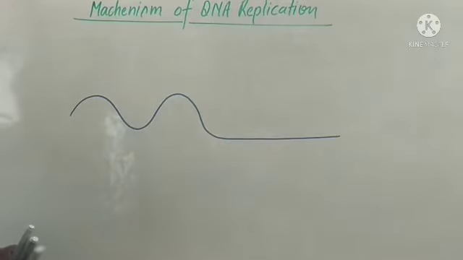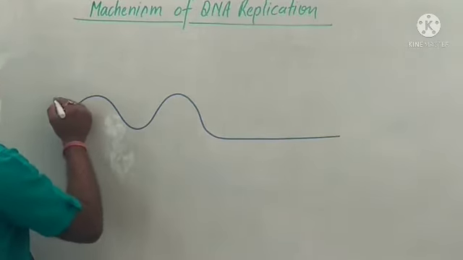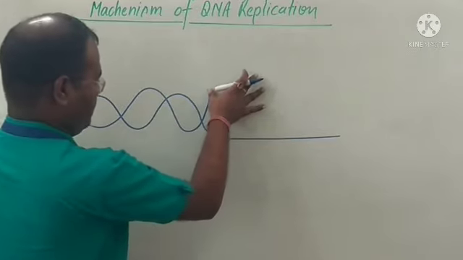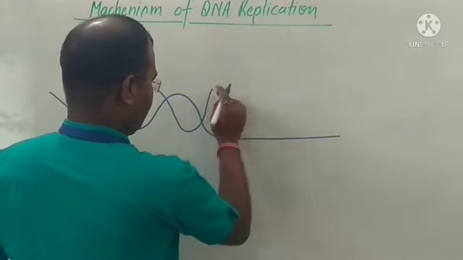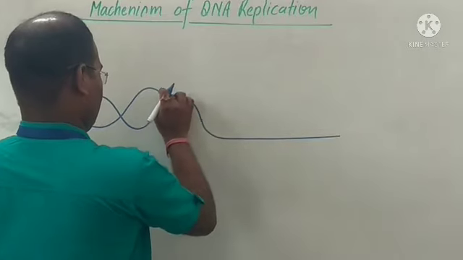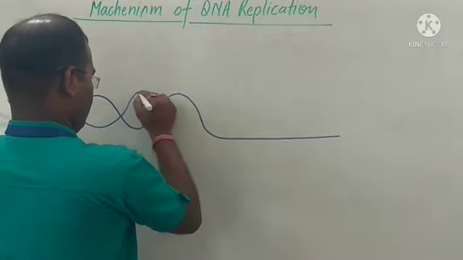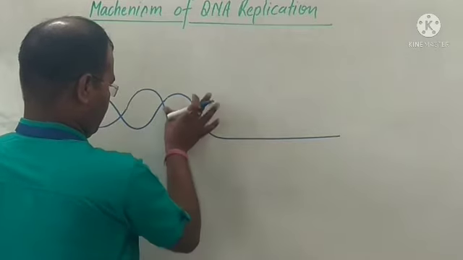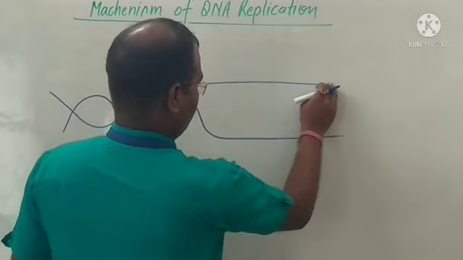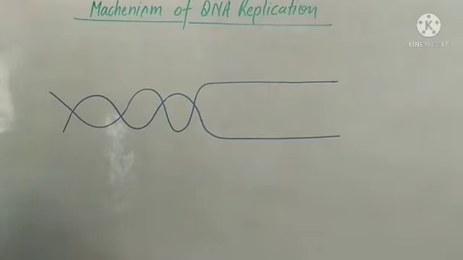This is the structure of one strand of DNA, and this is the second strand of the DNA. Okay, this is the structure of DNA.